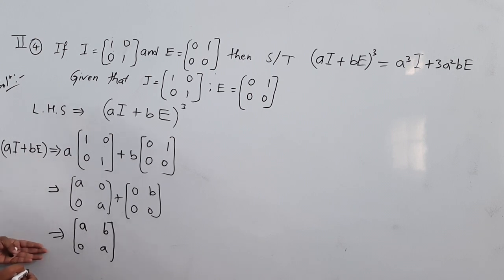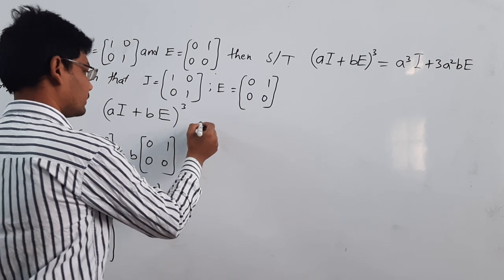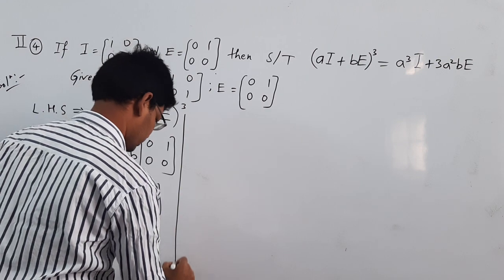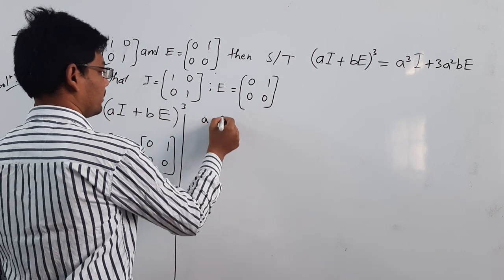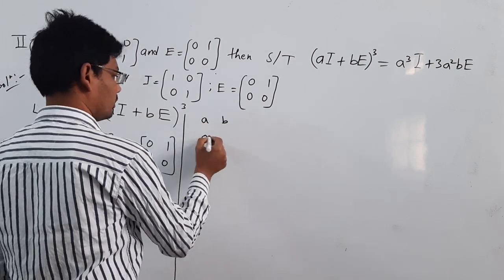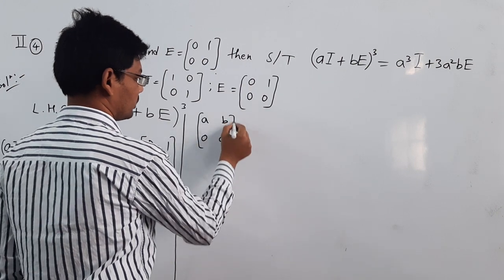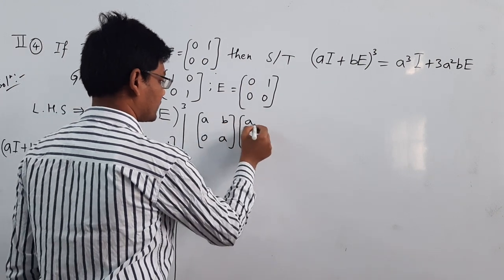Now we need to find the cube of this matrix. First we need to find the square of this matrix. The square is [a b; 0 a] multiplied again by the same matrix.